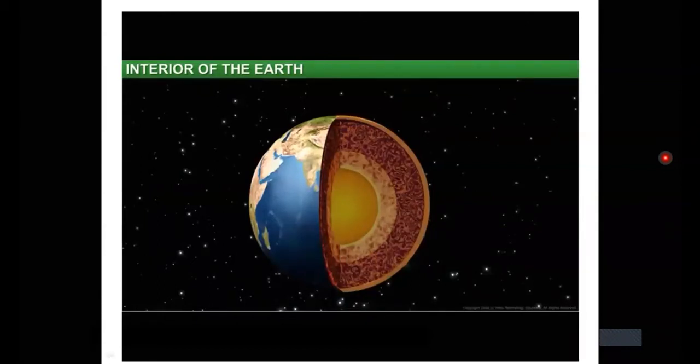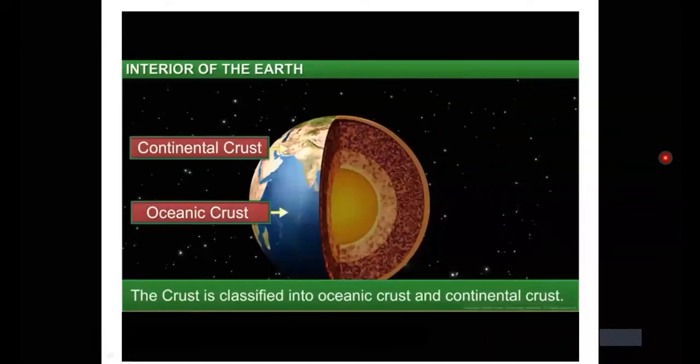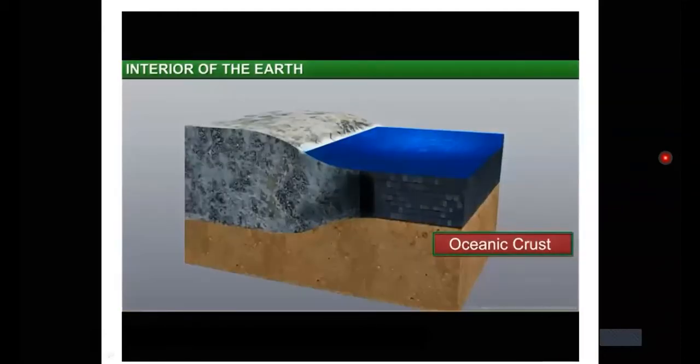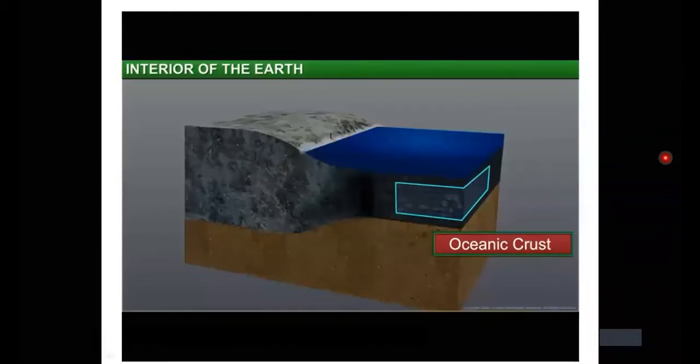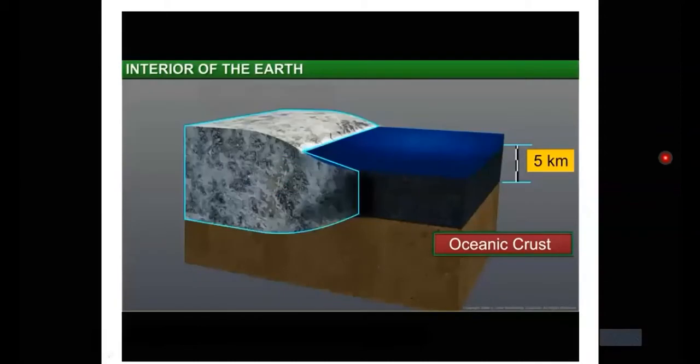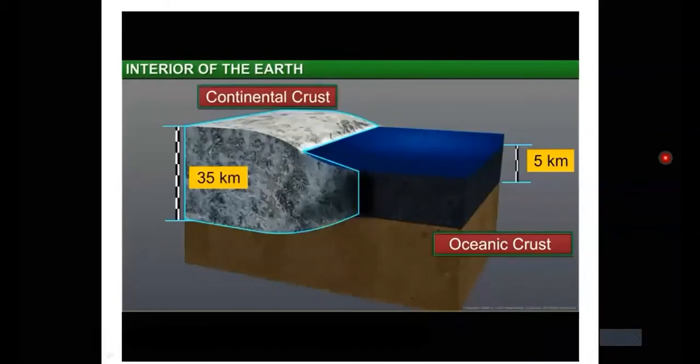This layer can be classified into oceanic crust and continental crust. The oceanic crust, that is, the crust beneath the oceans, is only about 5 kilometers thick. On the other hand, the continental crust can be as thick as 35 kilometers.